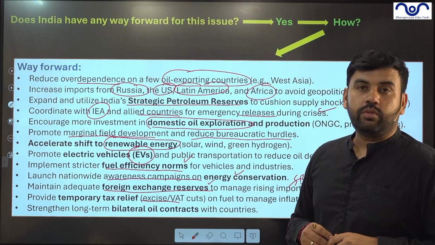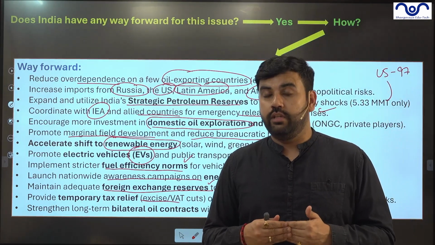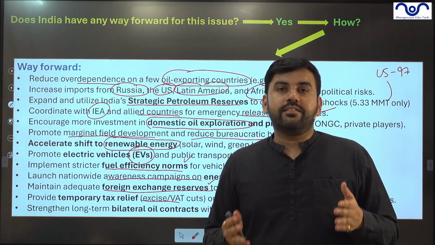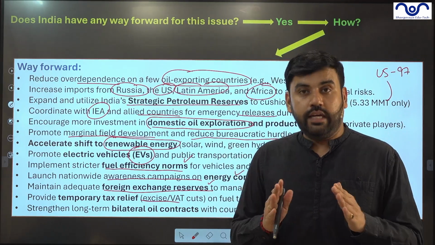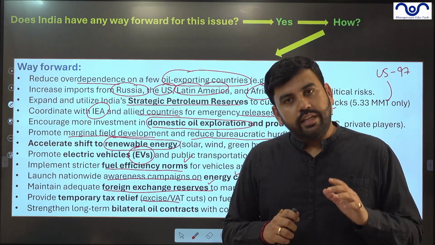Giving tax exemptions. Central government, state governments: if there is huge pressure, let's say petrol prices are about to increase by 10 rupees, in that case the state and central governments, because together they make up more than 50% of the price of petrol and diesel, can come to help.